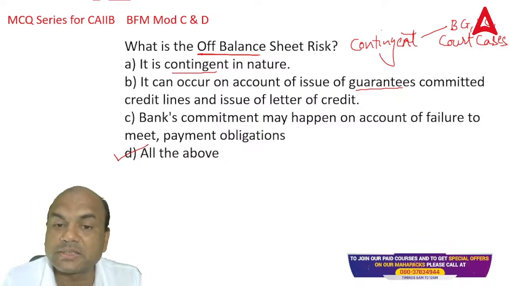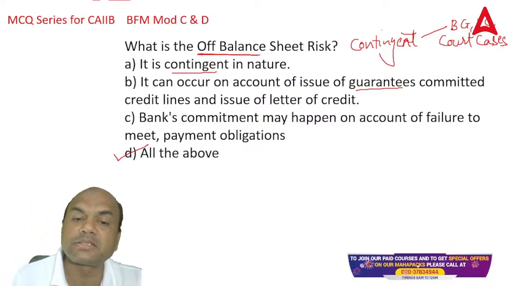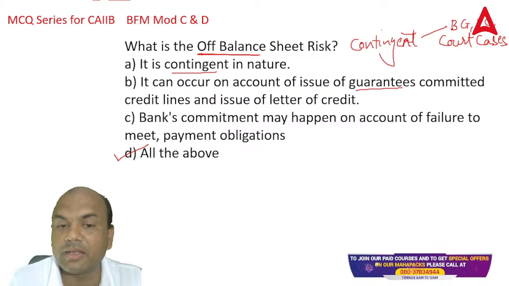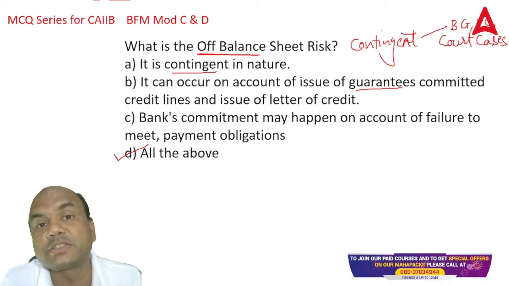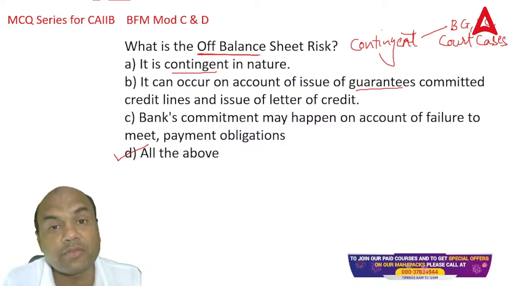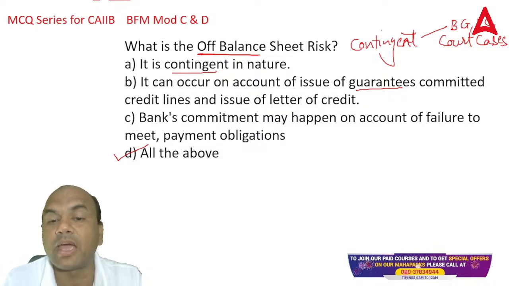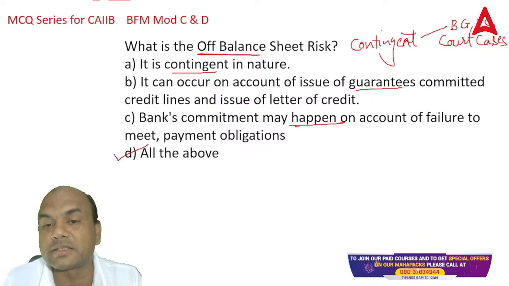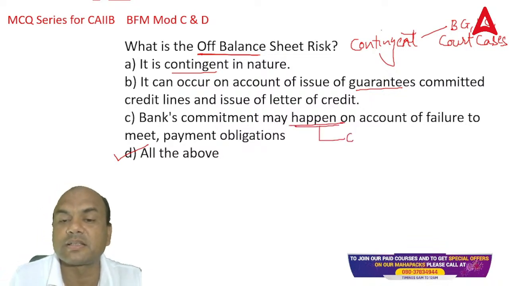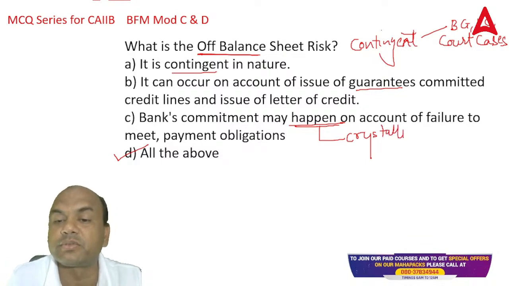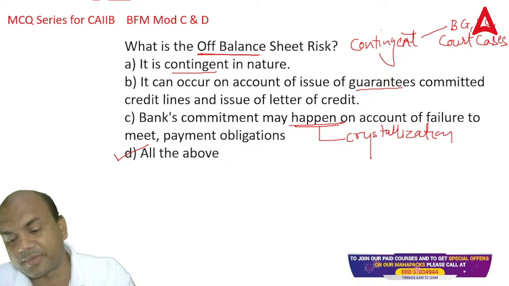What do you mean by this third part? Third part means, suppose my bank is giving the guarantee and that other party does not perform, then my bank will have to pay, isn't it? So that's known as bank's commitment may happen. May happen means crystallization. When the risk which you have just given in words comes up for payment, that is known as crystallization. So answer is A, D.